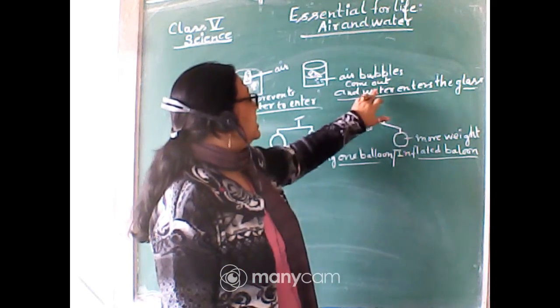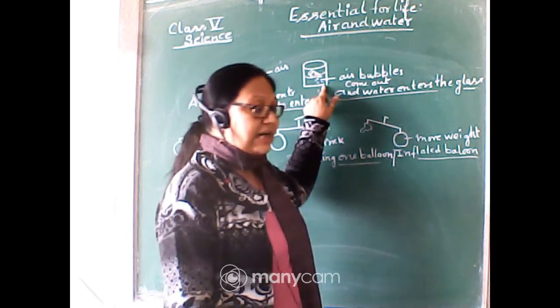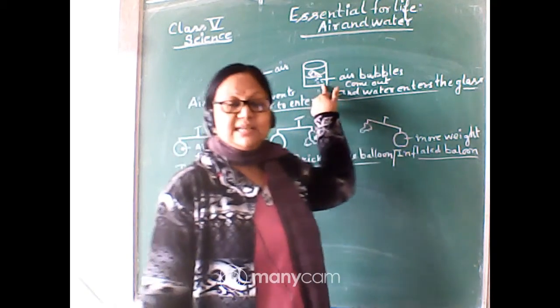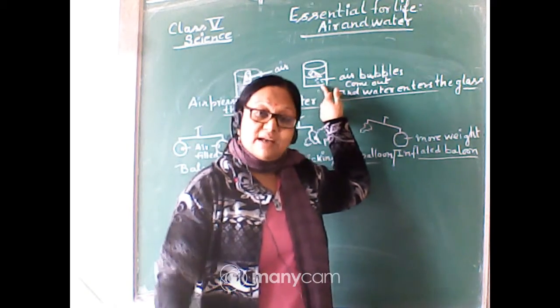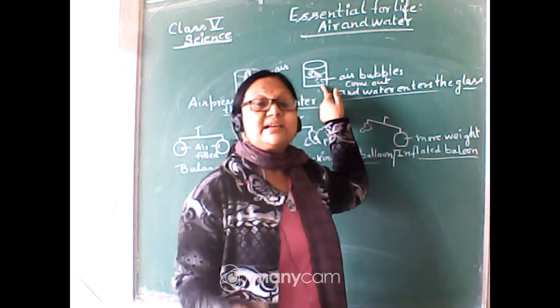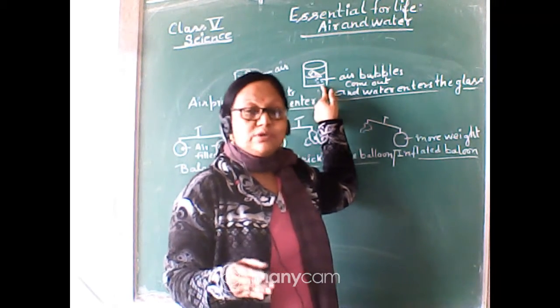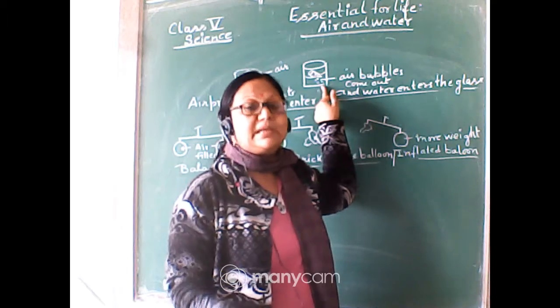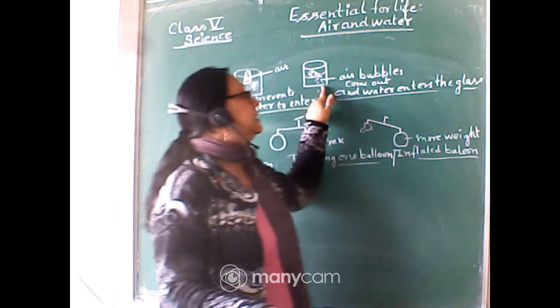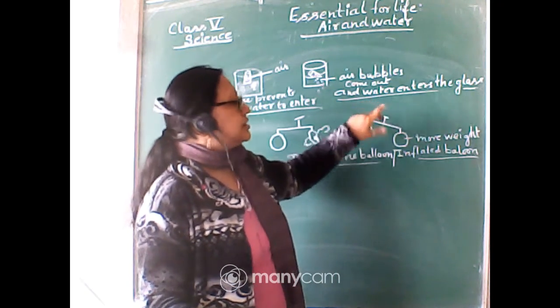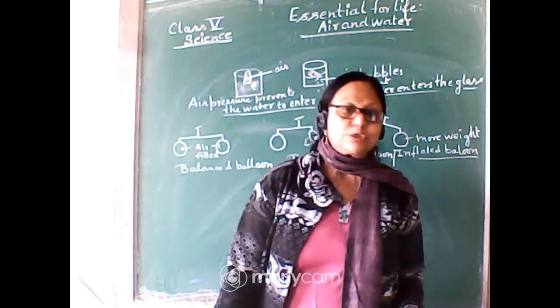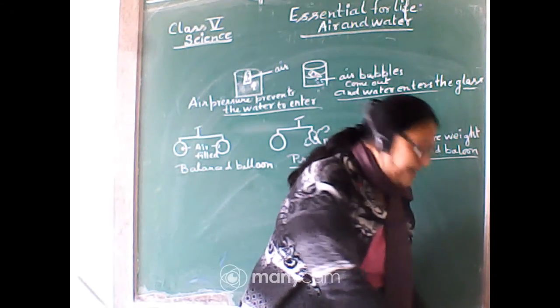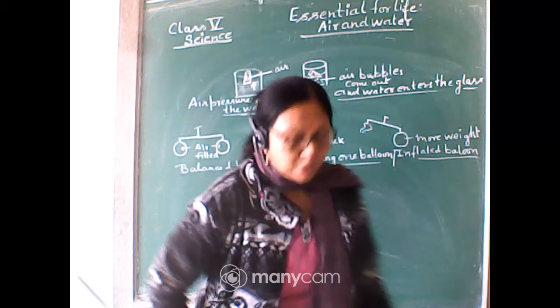So air bubbles come out when we tilt the glass. The glass is giving out the air bubbles, and in the place of this air, the water now enters inside the glass. So this is the first property. What is that? Air occupies space.